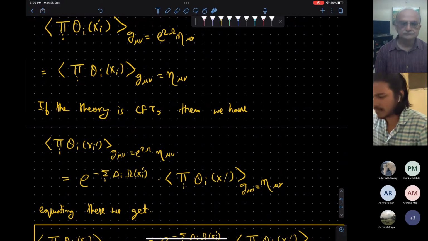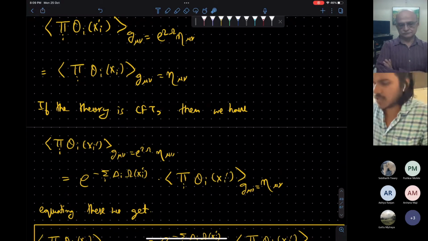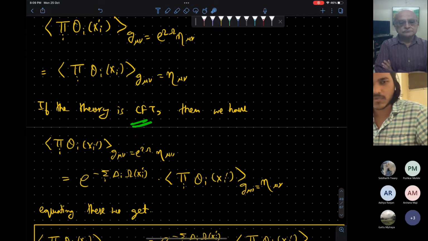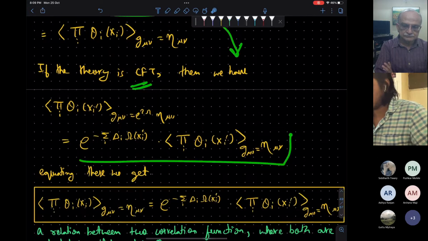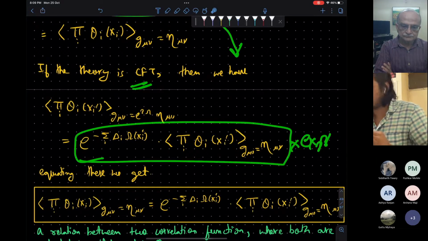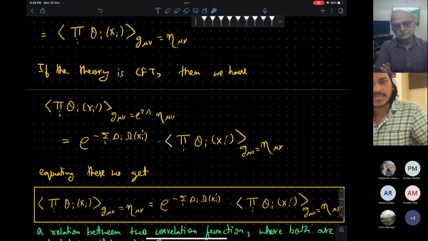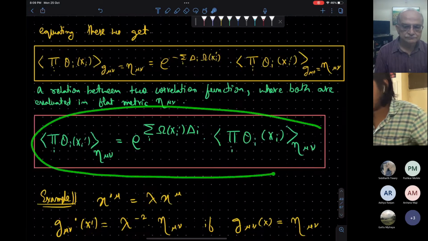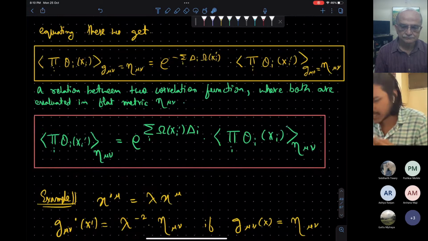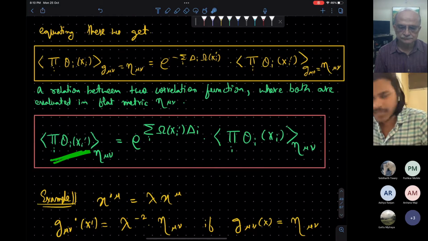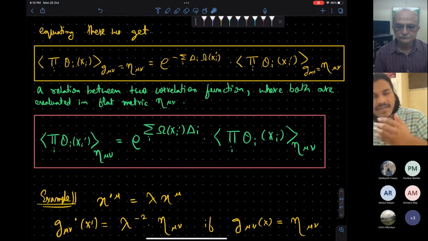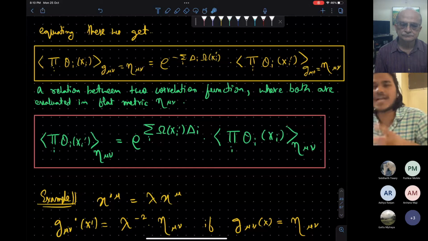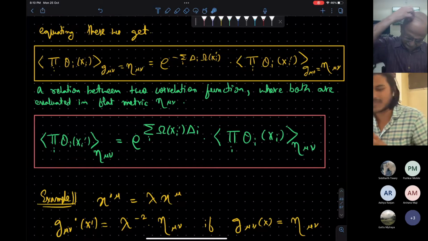But when we have a CFT, when we have conformal symmetry in the theory, then we have an expression for this, which I showed above, and this is equal to this. And usually there is that exponential factor. Okay, so by equating all this, just look at the result. We have this expression. This gives us the expectation value of the correlation function in the same space, but at different points. And the points are related by this conformal transformation. No, sorry, when you do a Weyl transformation, it changes space. I'm not going into that detail, sorry.